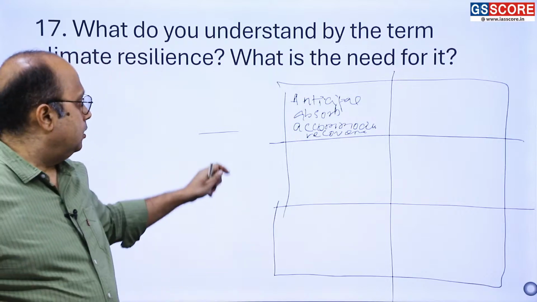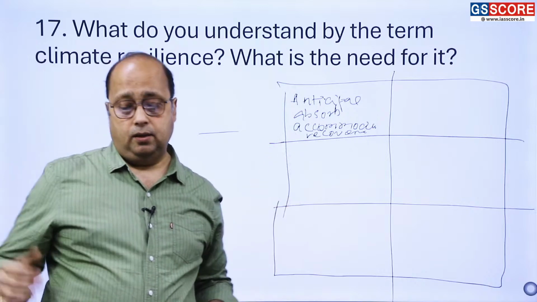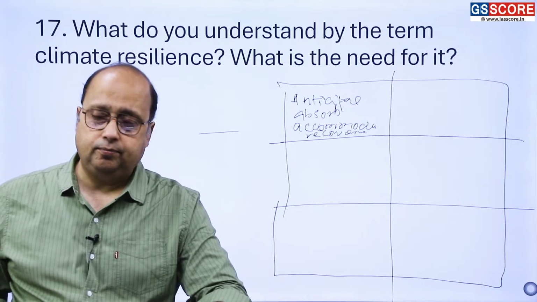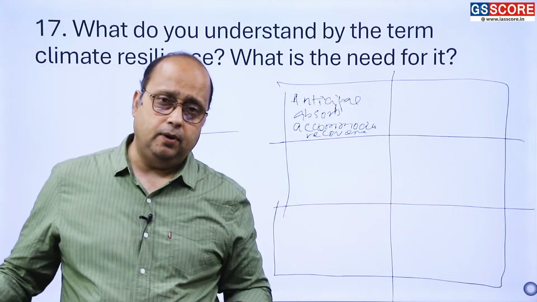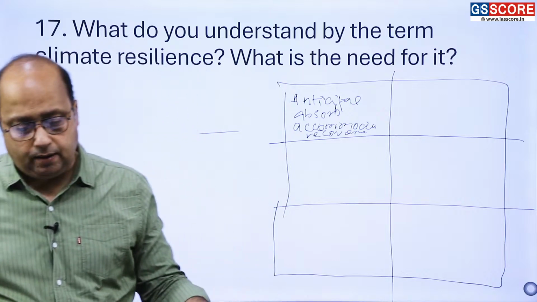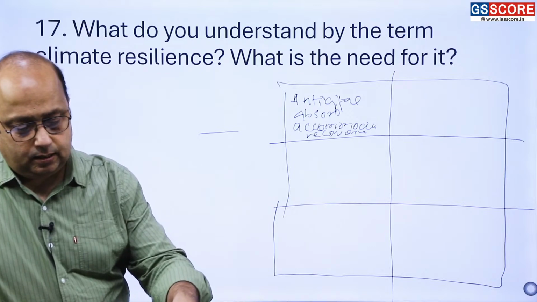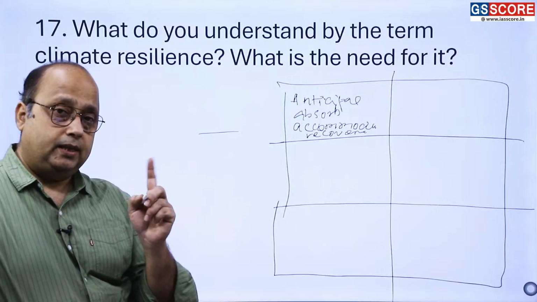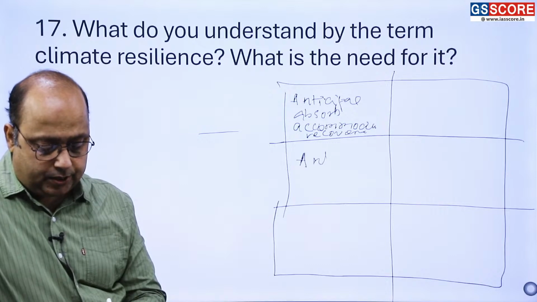So like disaster resilience is anticipation, absorption. If some loss is there, the way we have in Japan, they can absorb the damage, right? With their technology and all, if the earthquake comes, the building vibrates but does not collapse. So that is how we have things this side. And then you have to write some dimensions in detail so that you can tell that yes, I have understood the concept of climate resilience. So you have to discuss anticipation in detail.